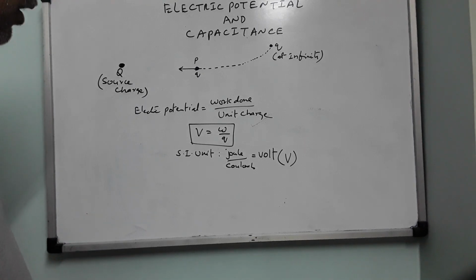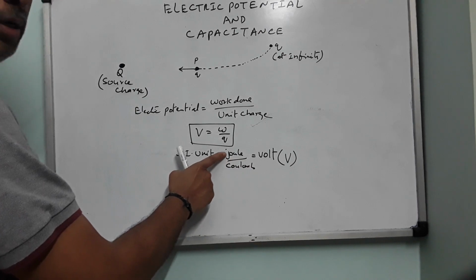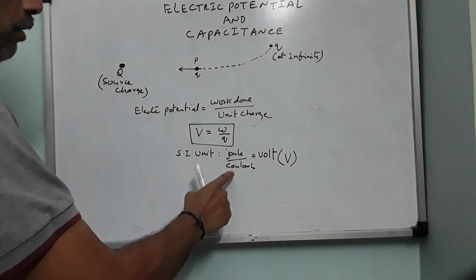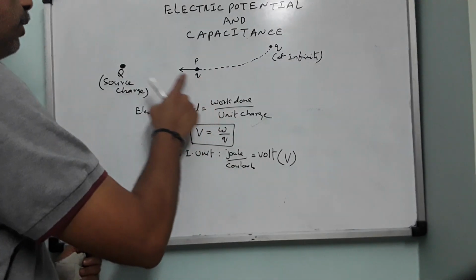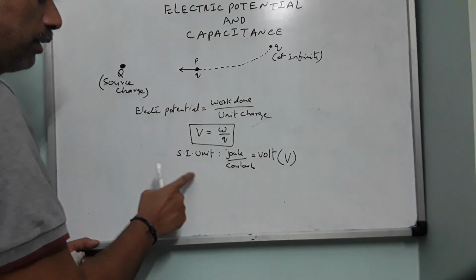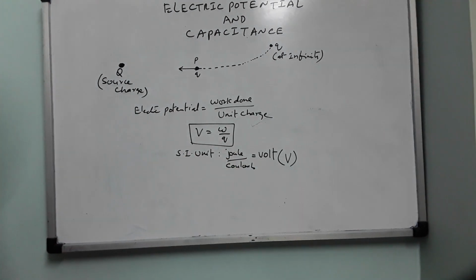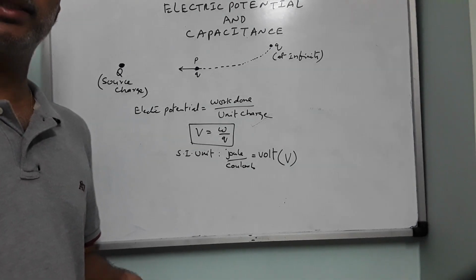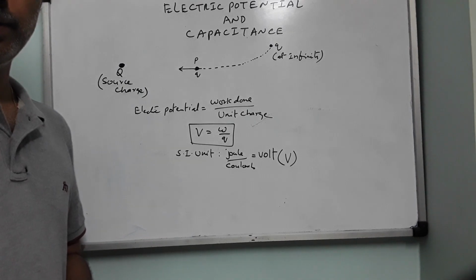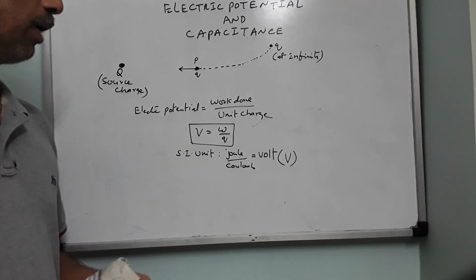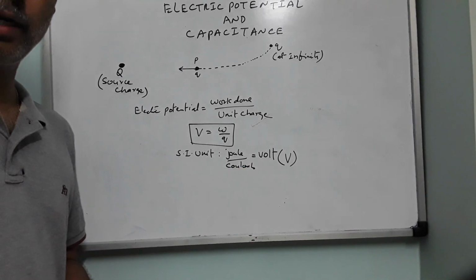And if you do 1 joule of work to bring 1 coulomb of charge from infinity to a point near a source charge, then the potential at that point is said to be 1 volt. So in examination you will be asked a question indirectly like this: define the SI unit of electric potential. You will not be directly asked to define 1 volt. No, define the SI unit of electric potential.